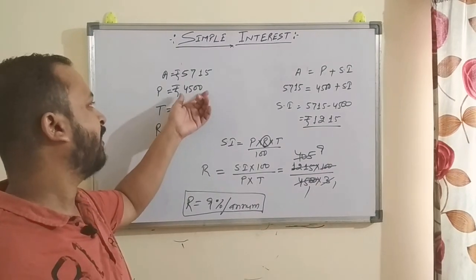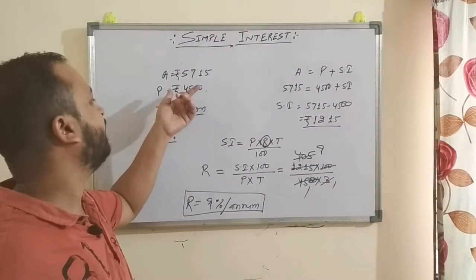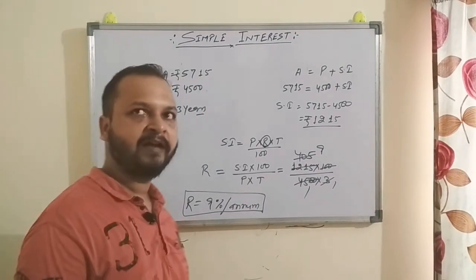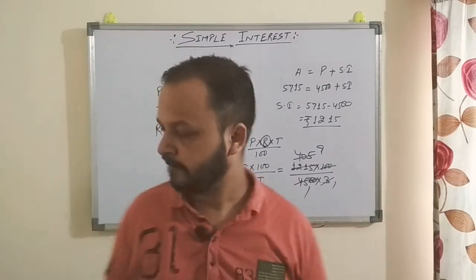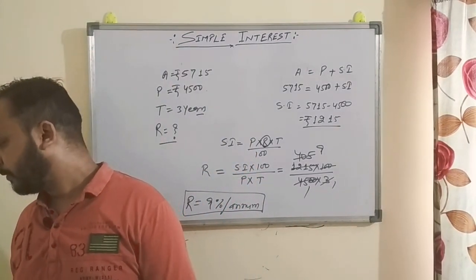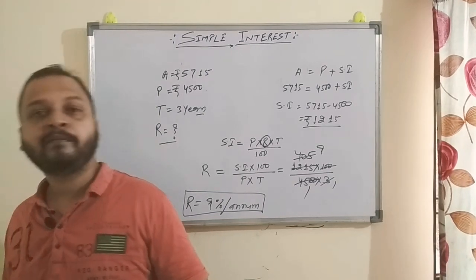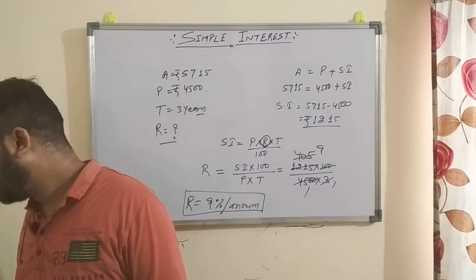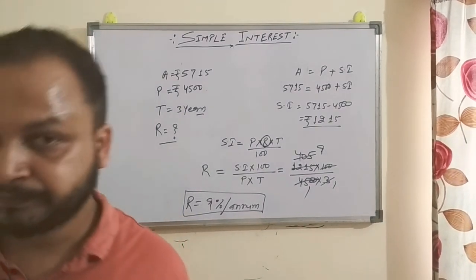So that 4,500 rupees you have invested, and after 3 years you will get 5,715 rupees, right? So this was the fifth question, means this was the fifth example, right? Now come to question number 6.